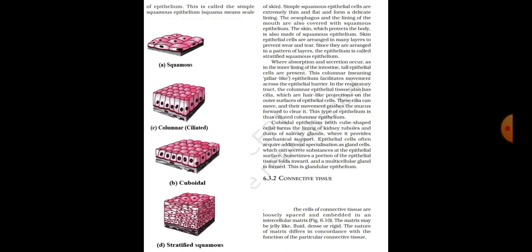Cuboidal epithelium forms the lining of kidney tubules and ducts of salivary glands, where it provides mechanical support. Epithelial cells often acquire additional specialization as gland cells, which can secrete substances at the epithelial surface. Sometimes, a portion of the epithelial tissue folds inwards and a multicellular gland is formed. This is glandular epithelium.